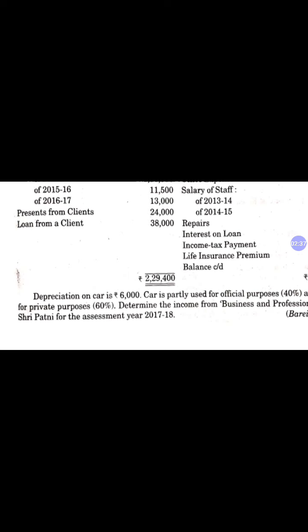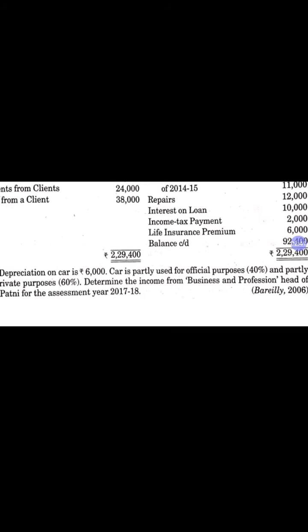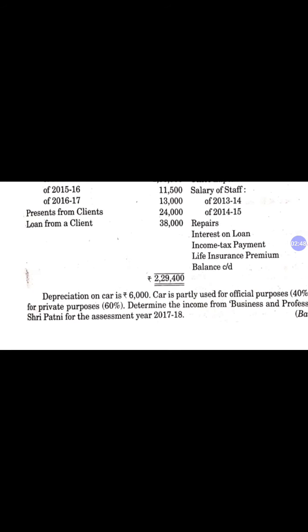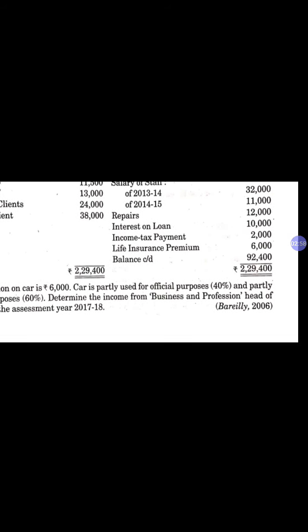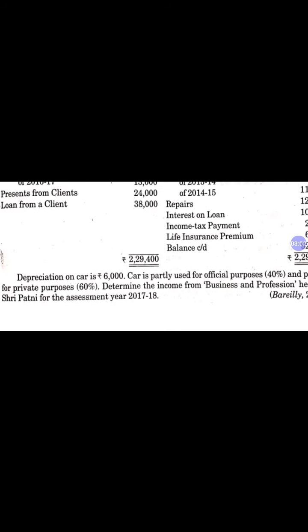Car is partially used for official purposes 40%, and partly for private purposes 60%. So we have to take only official expenses. We are not calculating his private or personal expenses. So we have to take only official expenses on car, which is 40%. Determine the income from business and profession head of Shri Patni for the assessment year 17-18.